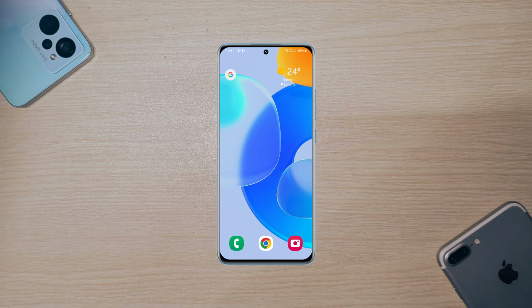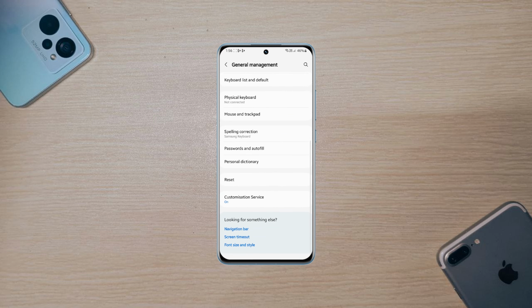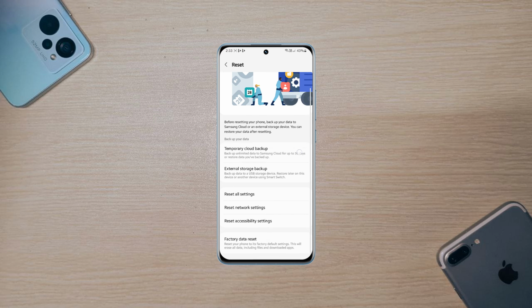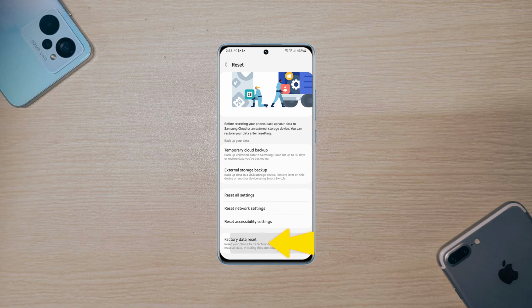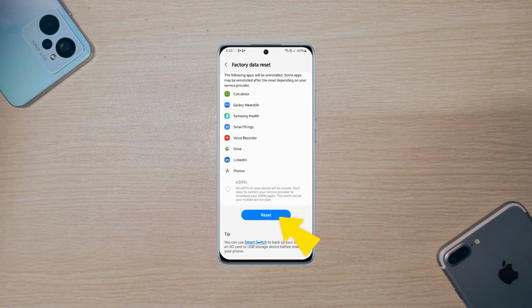If nothing works, back up your data and go to settings, general management, go to reset, factory data reset.